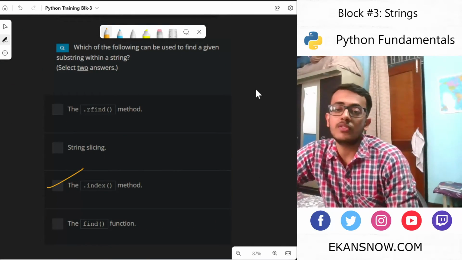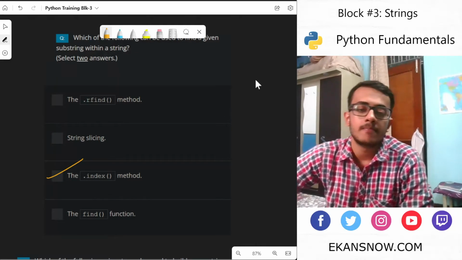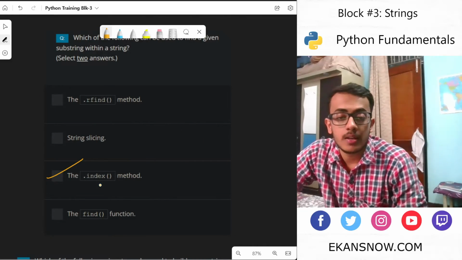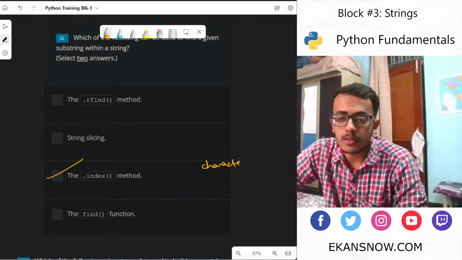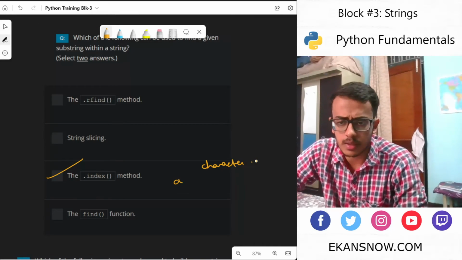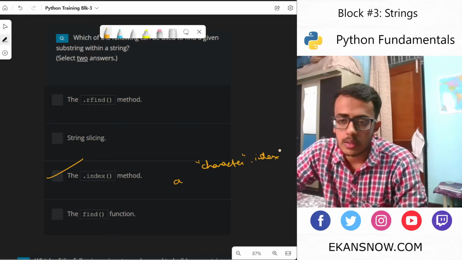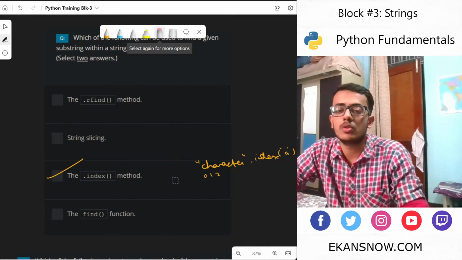Which of the following can be used to find a given substring within a string? So dot index would, for example, we have a character and we are trying to find a. I believe the syntax would be something like this. It would give the index of the first occurrence within this string. So 0, 1, 2. I believe this would return 2 to us.